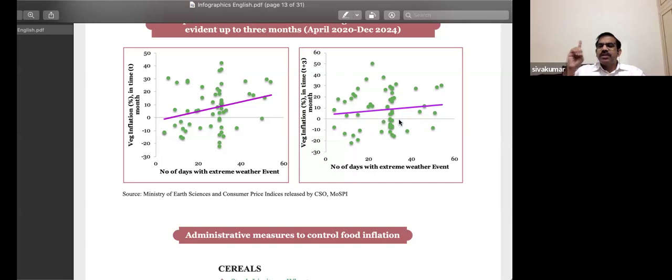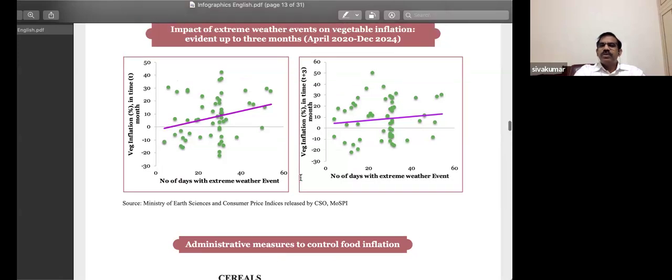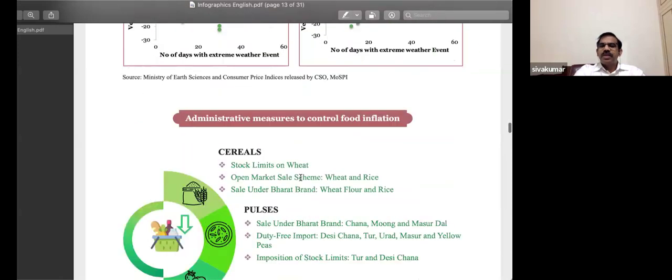Don't end up saying incentivize people to cultivate more. The reason is, if you incentivize people to cultivate more, maybe you would see a rise in supply in the next season. But inflation is a short-term phenomenon. So give me a solution that helps in tackling the problem in the short run. What else could be done other than liberalizing?